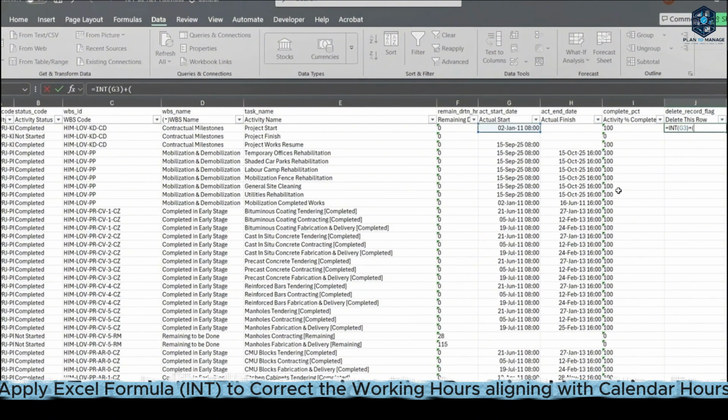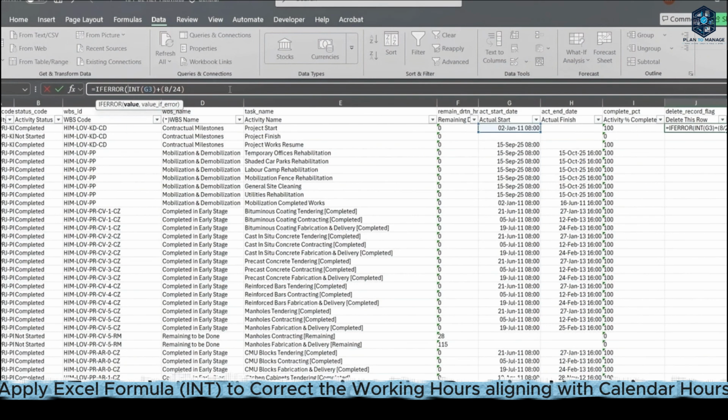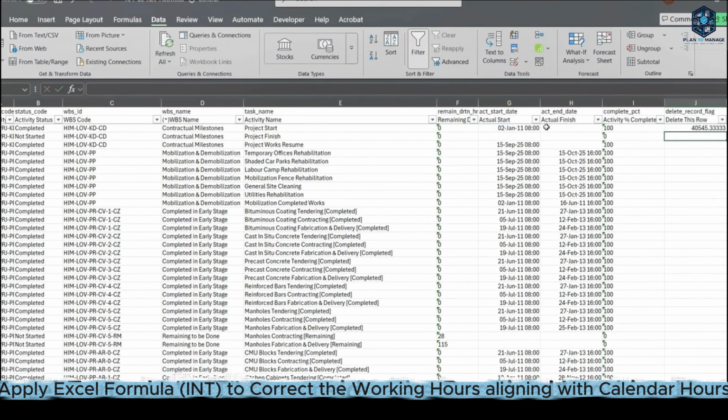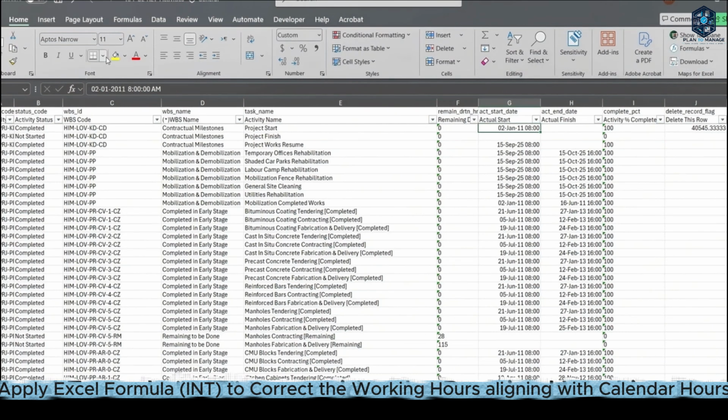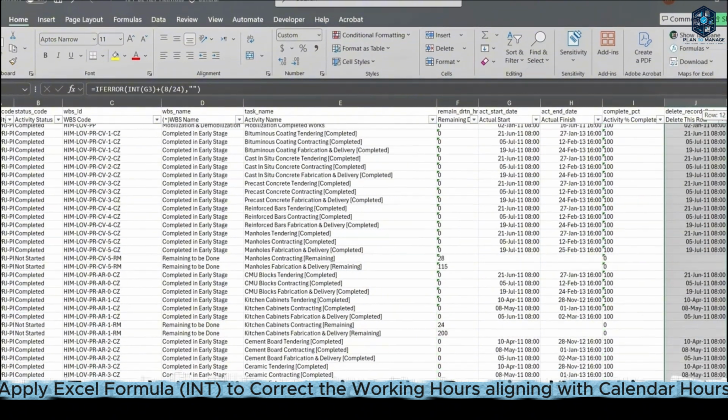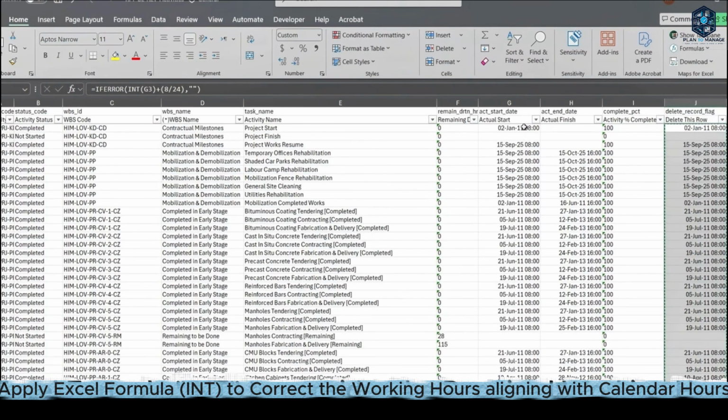What is the required working hour for the actual start? It should be 8 a.m., so it should be divided by 24 hours per day. Then IFERROR. Why? Because I don't like to see any mistake coming from a blank cell. So just apply this formula to all cells, and it comes out the right way.